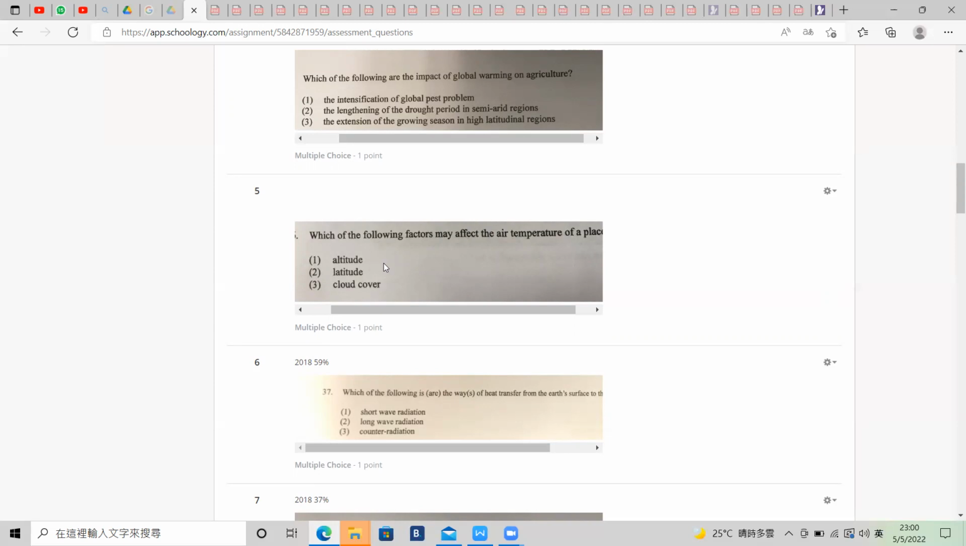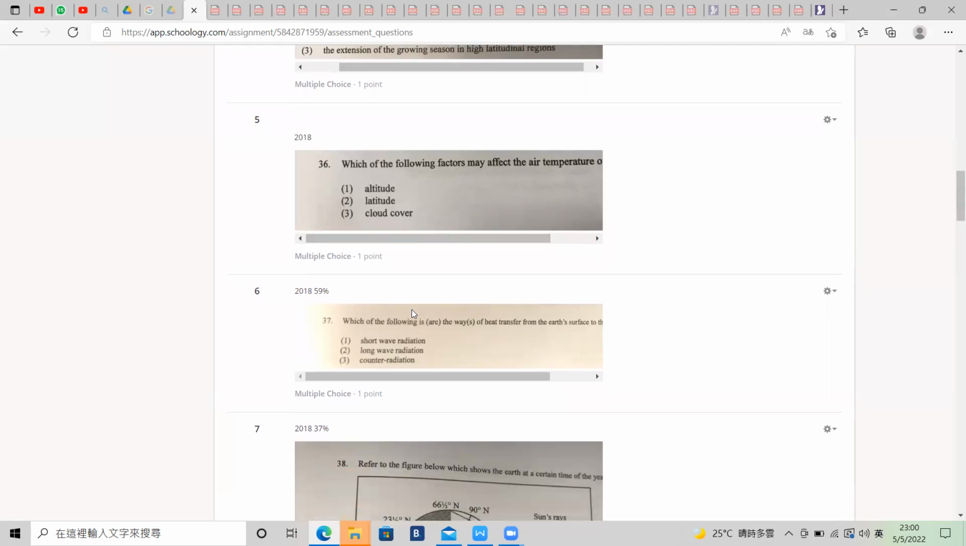Cloud cover also affects the temperature. If we are having more cloud in the day, then it will be cooler because the sun rays will be blocked, and vice versa at night, we may be warmer because less long wave radiation is lost. So number 36, all correct.